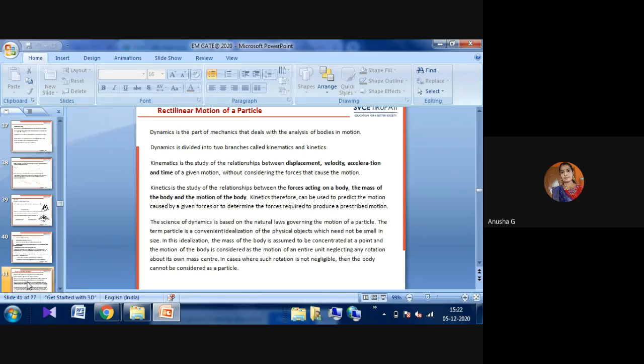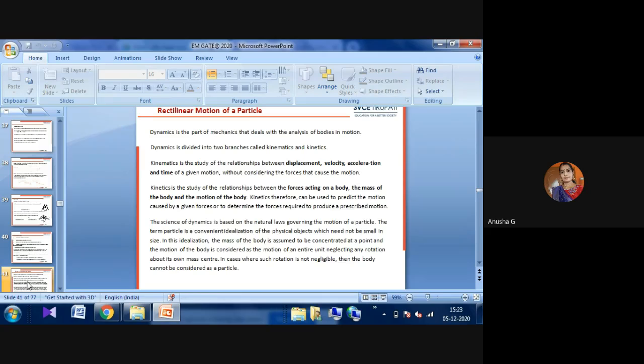That is one of the rectilinear motions of a particle. There will be two types: one is kinetics, another one is kinematics. Kinematics, you simply have to remember, is without force, the vehicle is moving. Kinetics is nothing but with force, the vehicle or any body is moving.